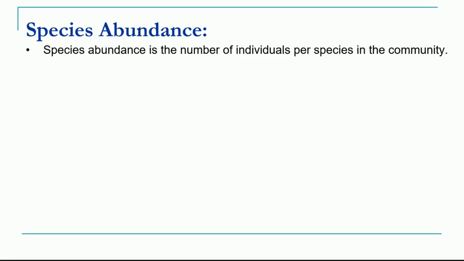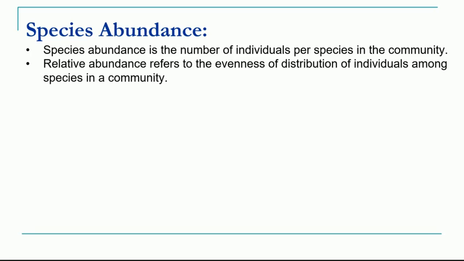When we study species abundance, we mean the number of individuals in every species. There is a second terminology, relative abundance, which refers to the evenness of distribution of individuals among species in a community.